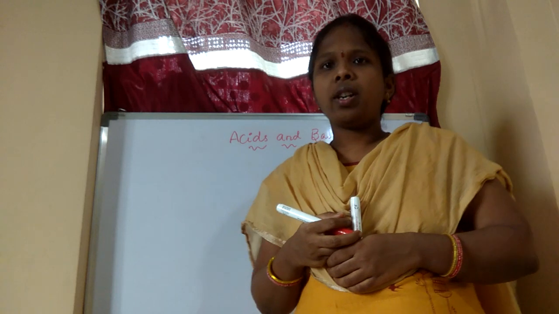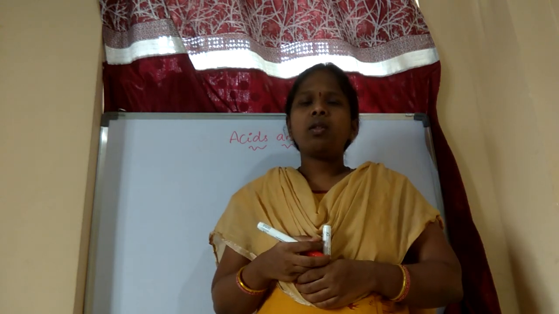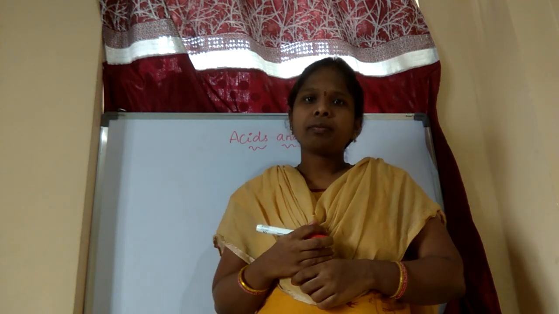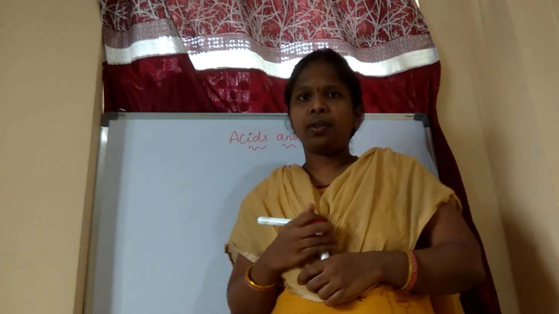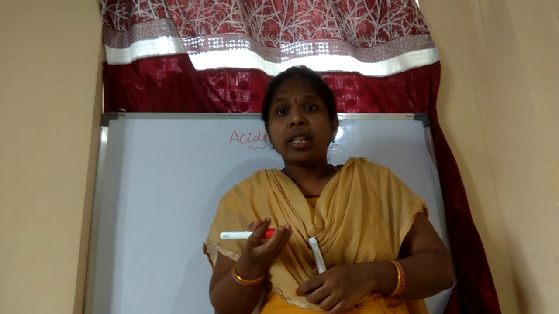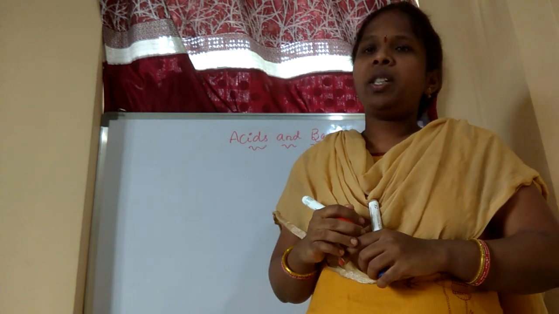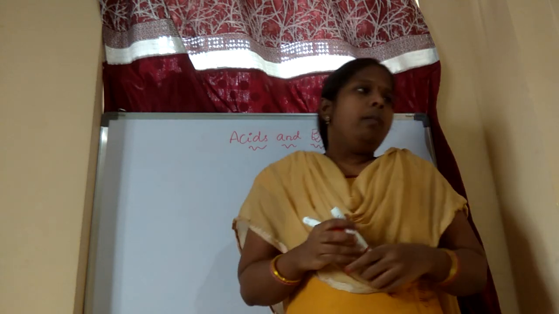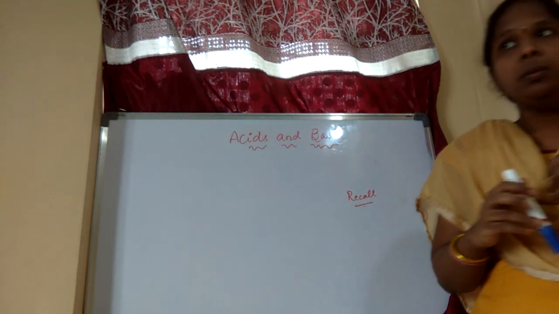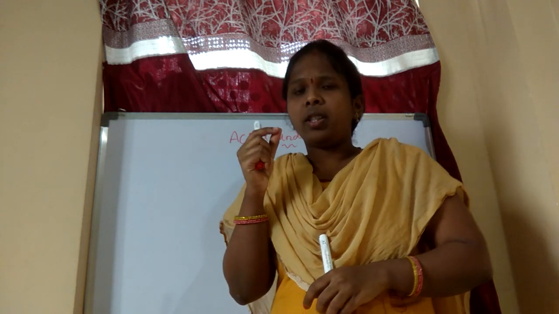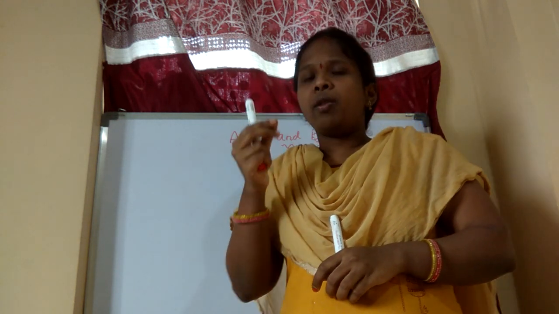Neutral also we read yesterday. If a substance has both acidic and basic nature, then it is neutral. What are synthetic indicators? What are natural indicators? Natural indicators are turmeric, beetroot and hibiscus, the flower whose petals are hanging.